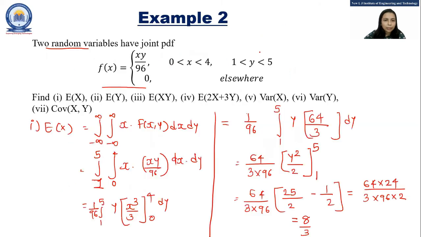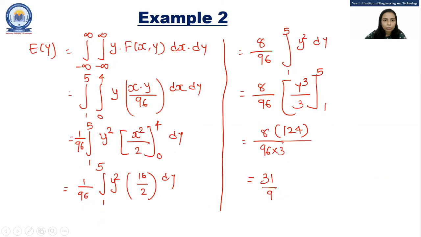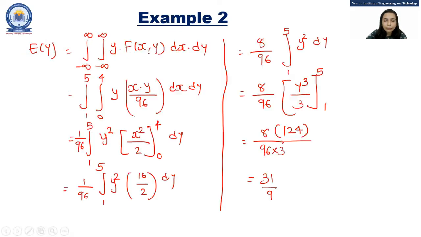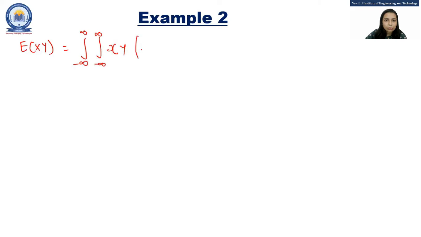Now the next thing that we have to find is E of xy. So E of xy is integration from minus infinity to infinity, again integration from minus infinity to infinity, xy into f of xy. So that is xy divided by 96 dx dy. So 1 by 96 would become common.